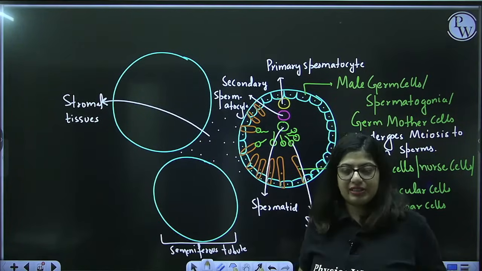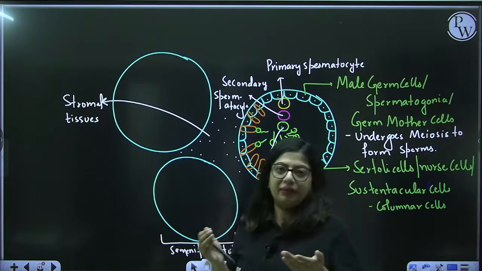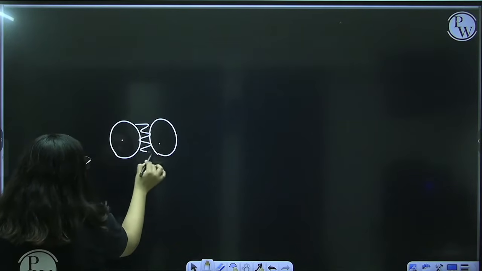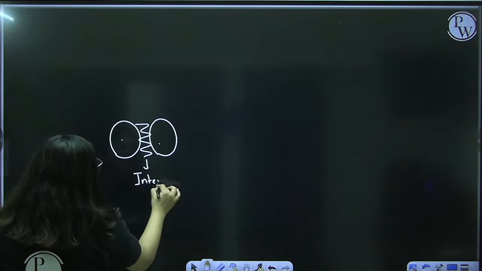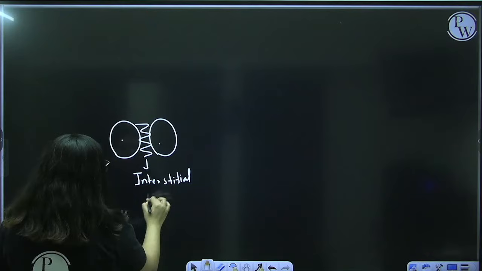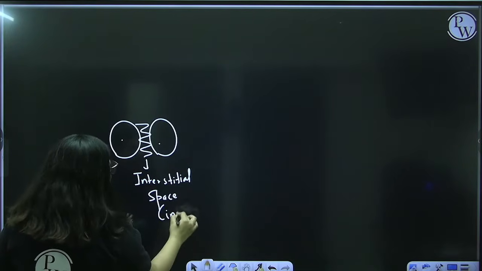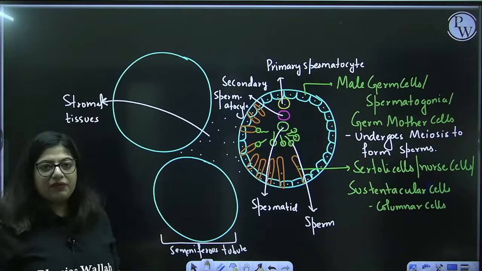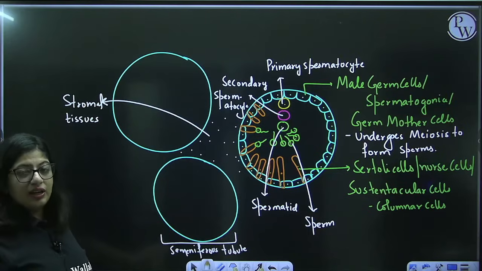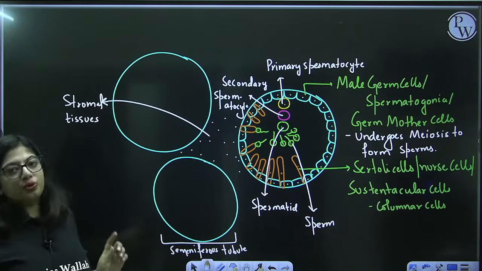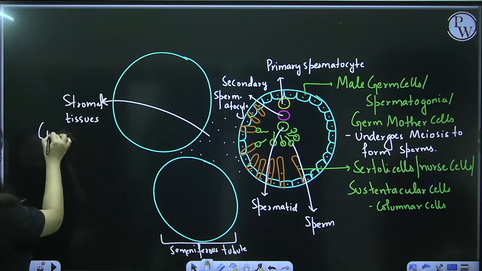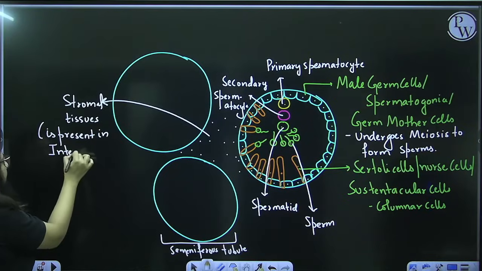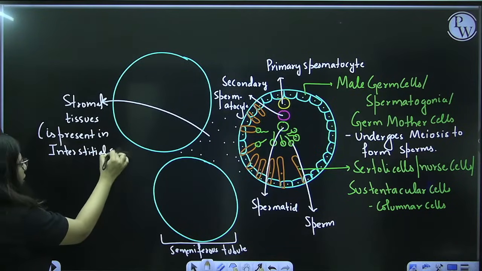Let me just clear this. Interstitial means in between. For example, if I say there are two cells, the space between the two cells is interstitial space. It literally means in between. Okay. So, in between the seminiferous tubules is present interstitial space, and it contains a tissue known as stromal tissue. So, stromal tissue is present in interstitial space. Got it? Okay.